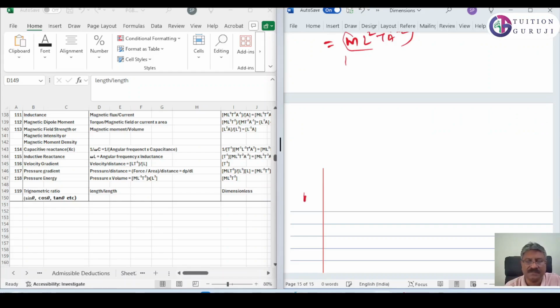Now 116 is velocity gradient. What is velocity gradient? Velocity gradient is velocity by distance. That is L T raised to minus 1 by L. It is T raised to minus 1.